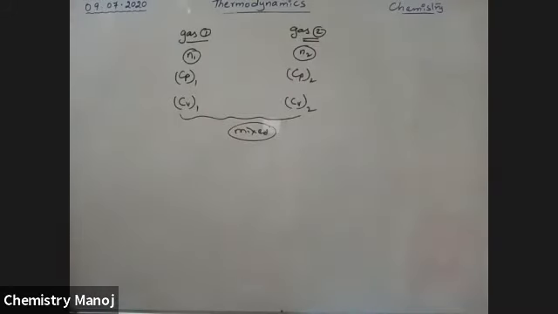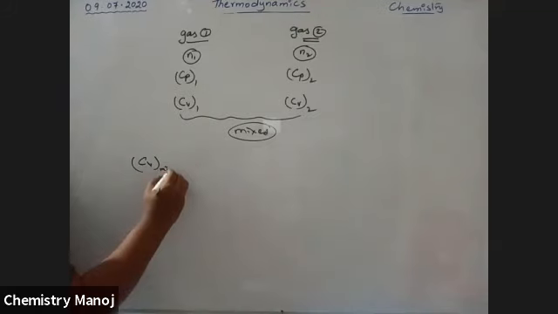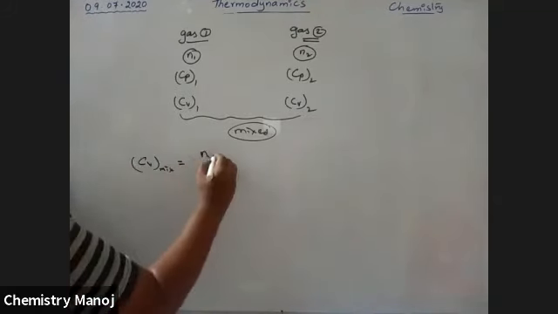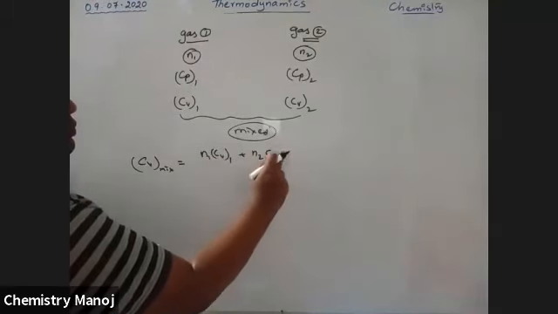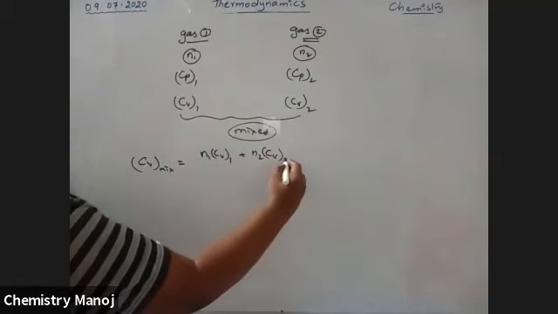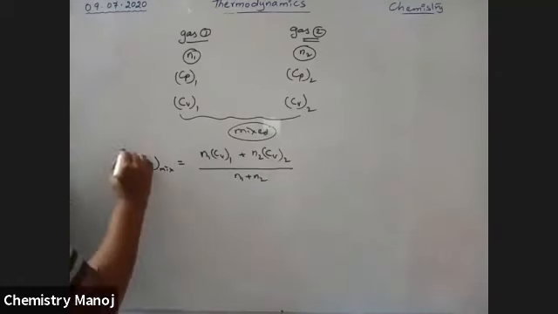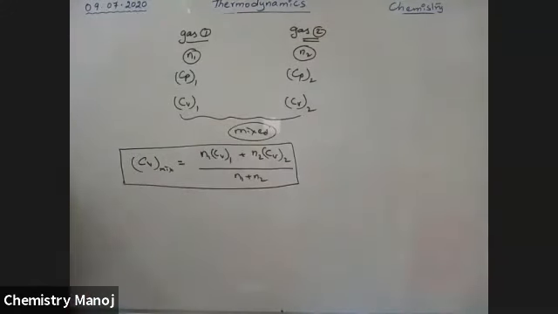Now the mixed heat capacity: Cv mixed is equal to (N1 Cv1 + N2 Cv2) divided by (N1 + N2). So it is a very, very important formula, my dear boys. It is the relation when these gases are mixed.